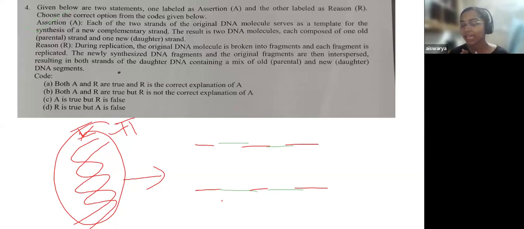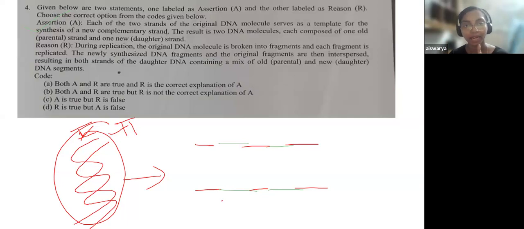In replication, there will always be a parental DNA strand that acts as a template for the formation of its complementary strand, which we call the daughter strand. These two combine to form the double helical structure. There is no concept of being broken, each fragment being replicated and then combined to form the double helix.